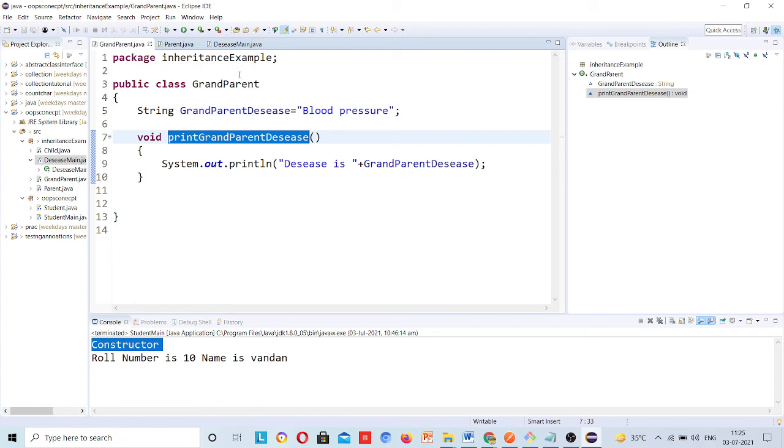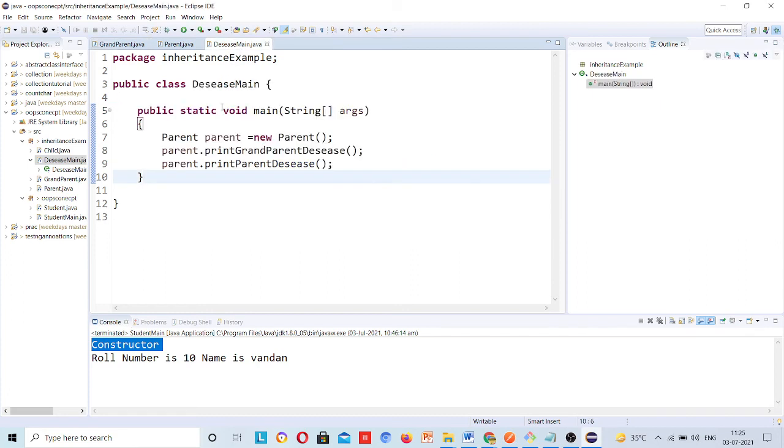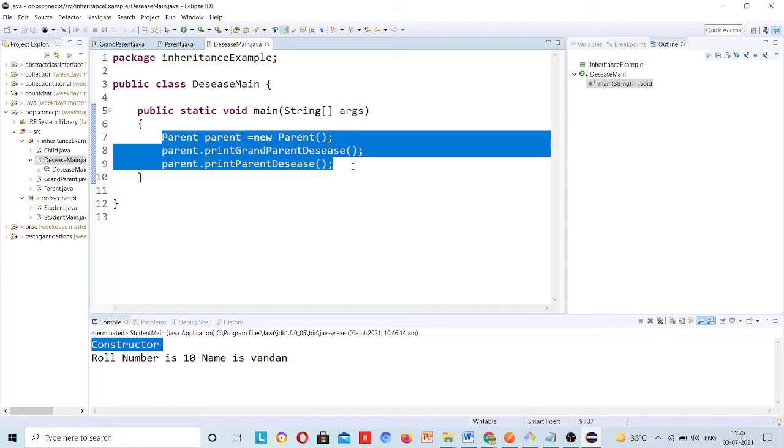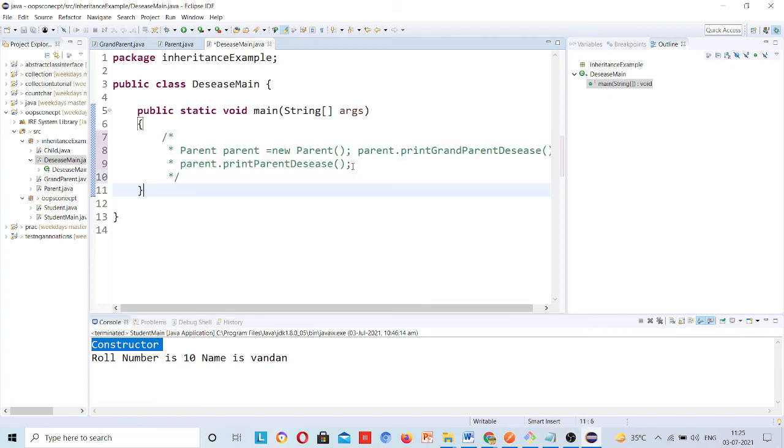Now it is about debugging. I will toggle a breakpoint here. See, you are confused with the class names only.